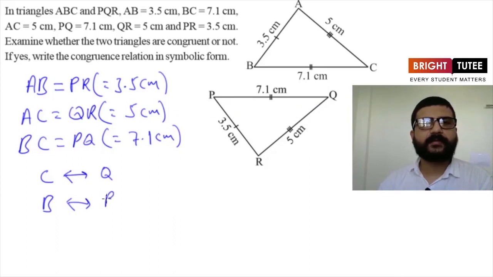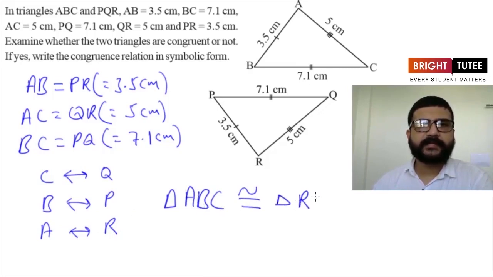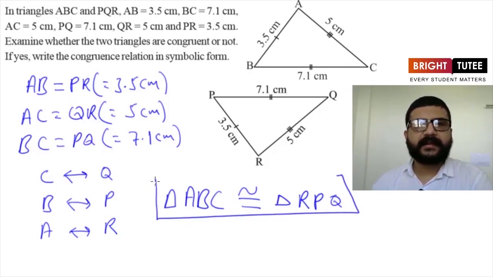So B corresponds to P, and now we are left with A here, and the one vertex left from triangle PQR is R. So A corresponds to R. So now in symbolic form the congruence relation can be written as triangle ABC is congruent to, here A corresponds to R, so it will be triangle R, B corresponds to P, so it will be P here, and then C corresponds to Q, so it is triangle RPQ. So the final congruence relation is triangle ABC is congruent to triangle RPQ.